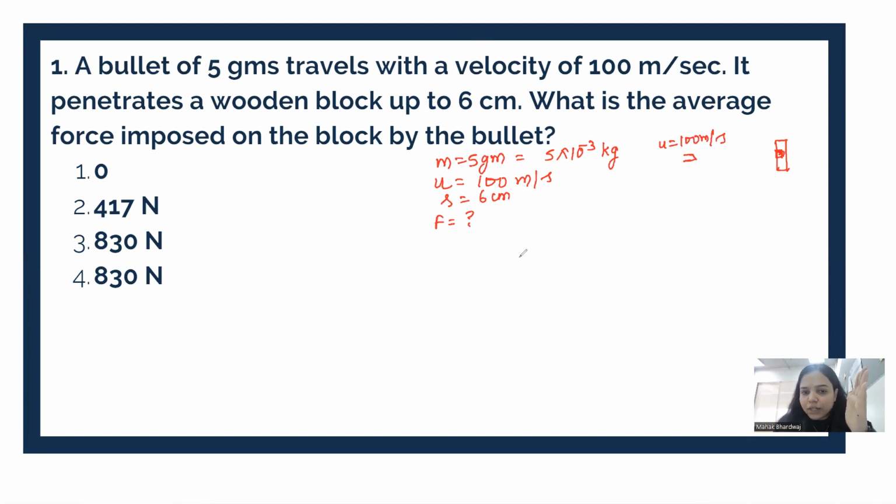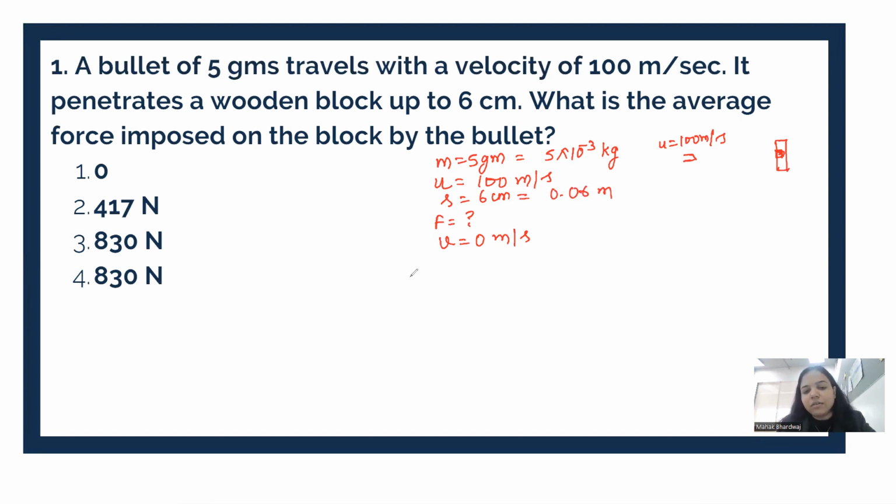When the bullet is penetrating the block, after 6 centimeters, it comes to rest. It means that this bullet, after 6 centimeters, is coming to a stop. Its final velocity is 0 meters per second. And during this change from 100 meters per second to 0 meters per second, it has traveled a distance of 6 centimeters or 0.06 meters.